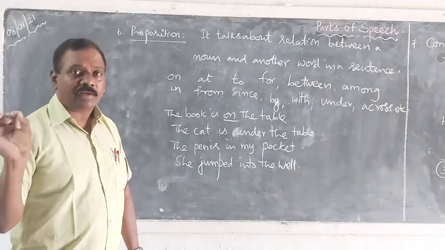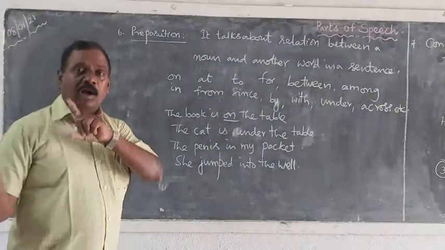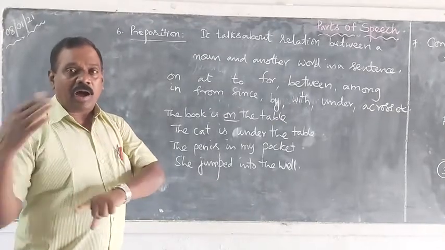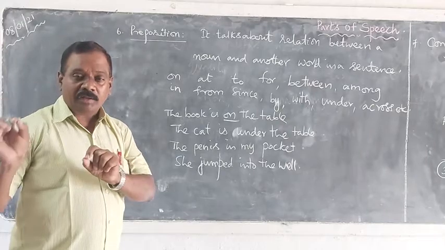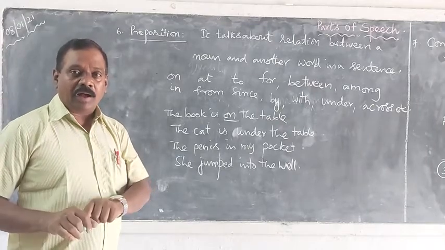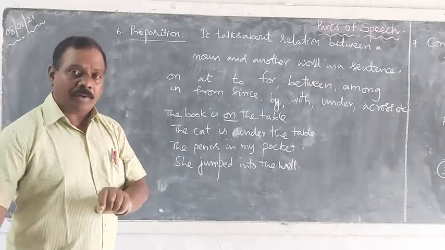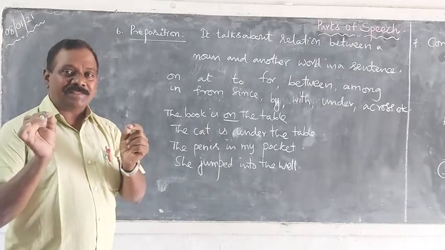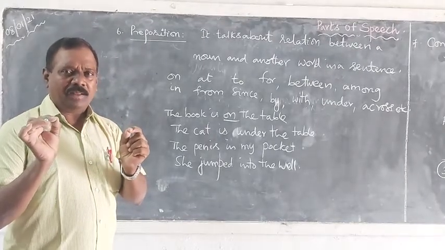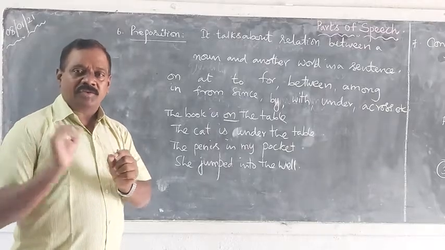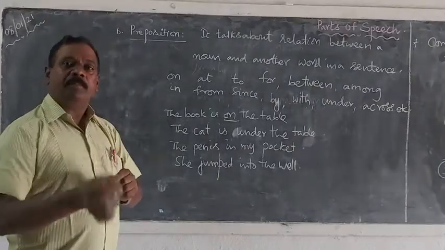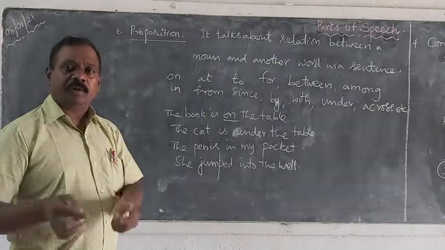What kind of relation? Is the bottle on the table or the table on the bottle? It shows clearly whether the bottle is on the table or the table is on the bottle. So this is the link here. This is the simple logic to know where the bottle is.